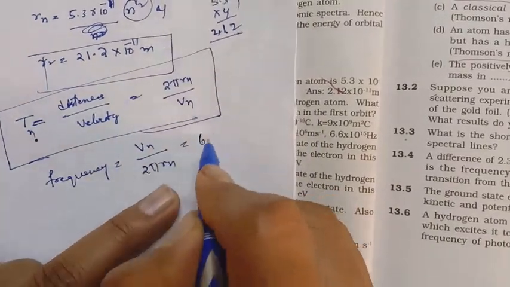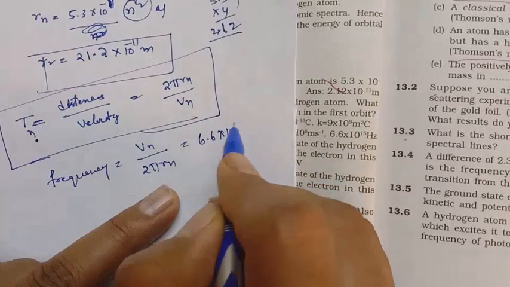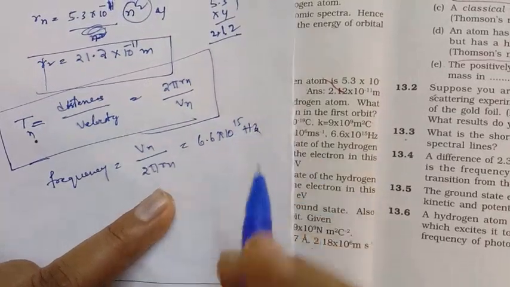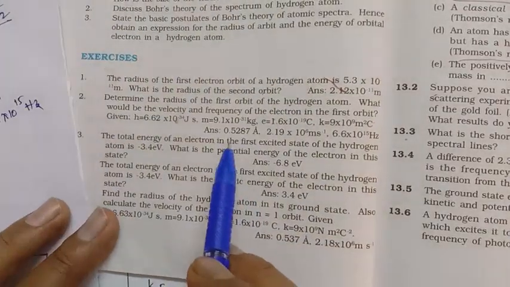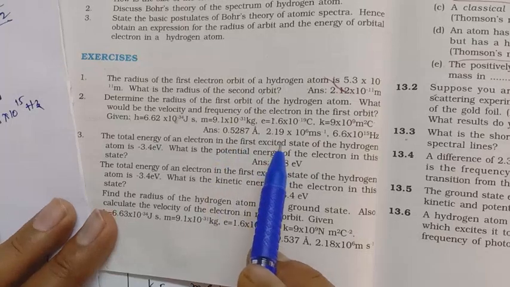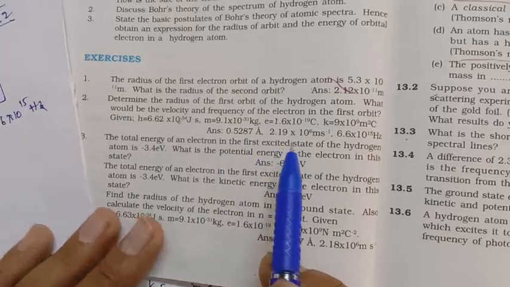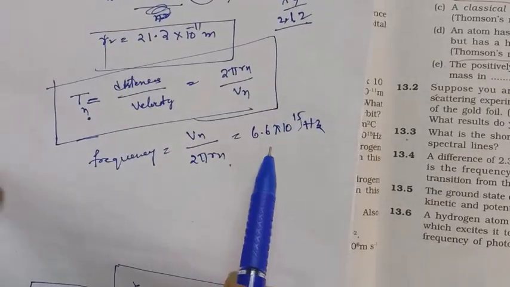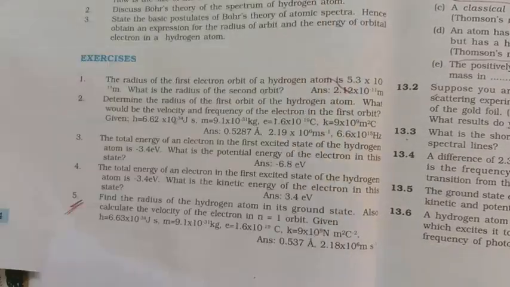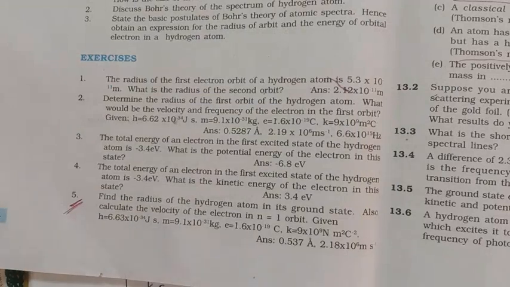Then the value of frequency we are getting is 6.6 × 10^15 Hz. Already we have calculated the radius and velocity. All these values you substitute in the Vn and Rn places, then we get the expression for the frequency. And next, third problem.